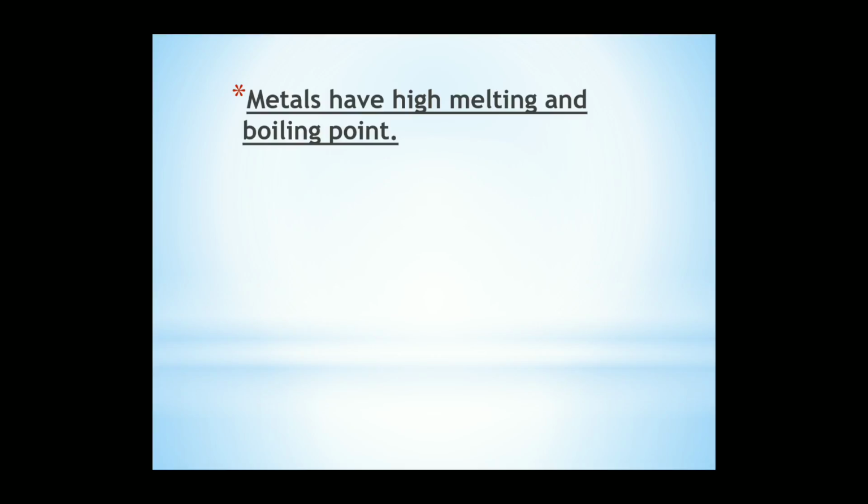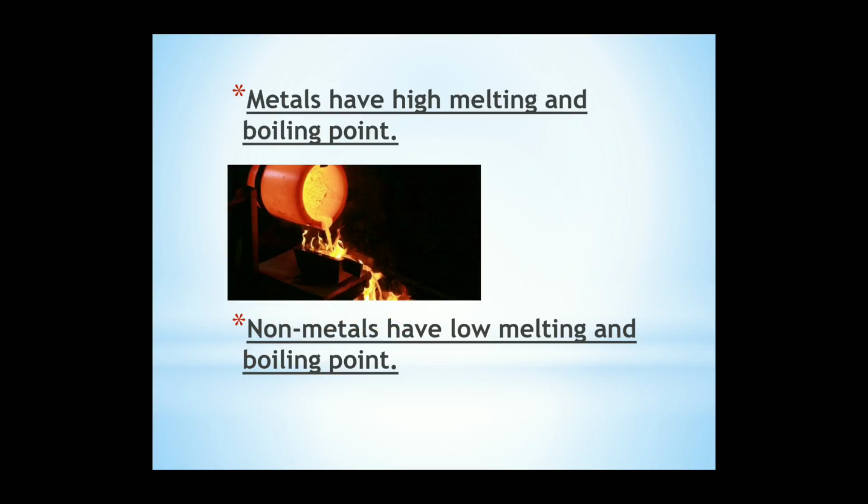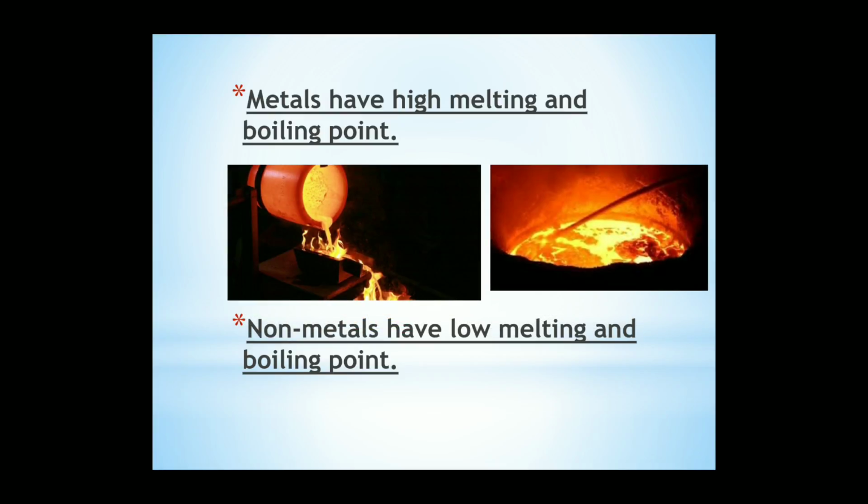They need very high temperatures to melt and boil. Like you see in this picture, these are very high temperature ovens used to melt and boil the metals. But non-metals have very low melting and boiling points. They do not need very high temperatures to melt.